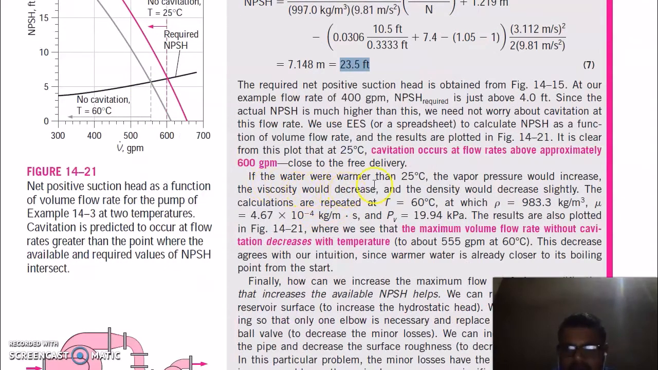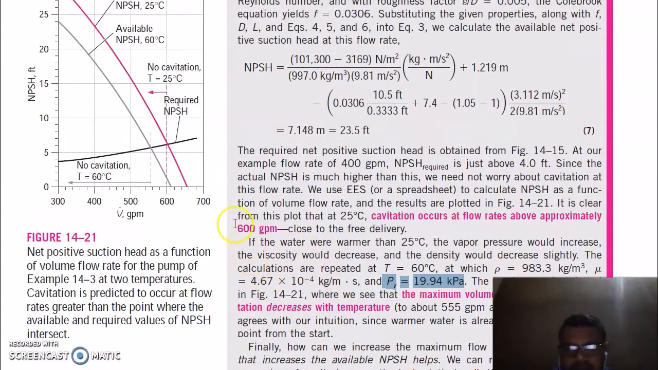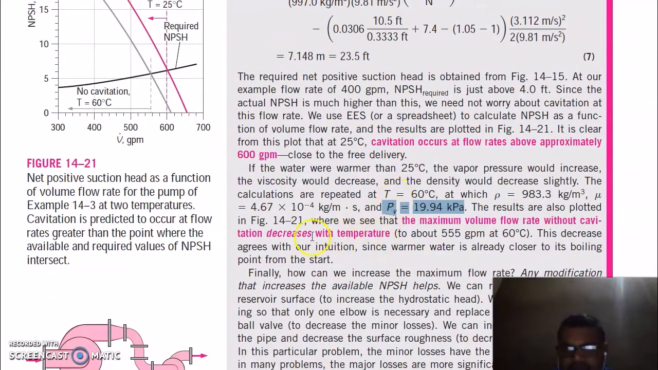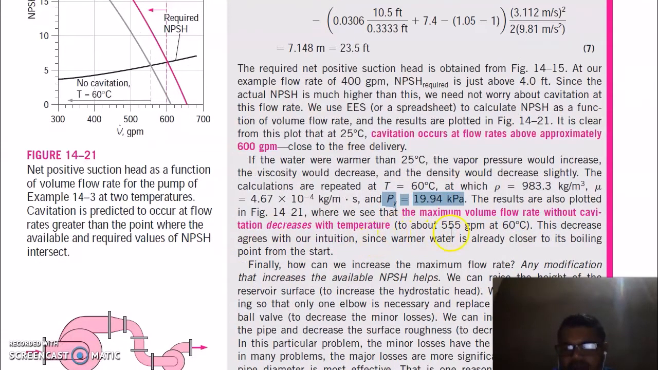If water were warmer than 25 degrees Celsius, the vapor pressure would increase, the viscosity would decrease and the density would decrease slightly. The calculations are repeated at 60 degrees Celsius, and we will get the vapor pressure equal to this. So the results are also plotted in this figure at 60 degrees Celsius, where we see that the maximum volume flow rate without cavitation decreases with temperature to about 55 GPM at 60 degrees Celsius.